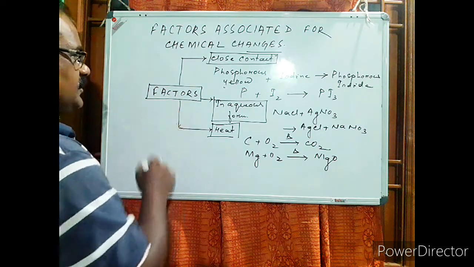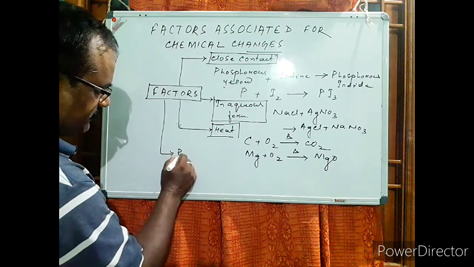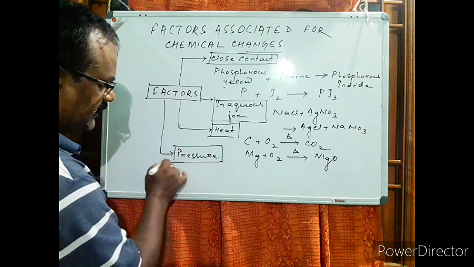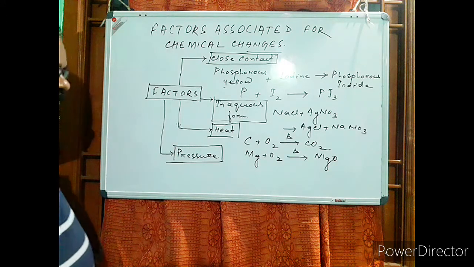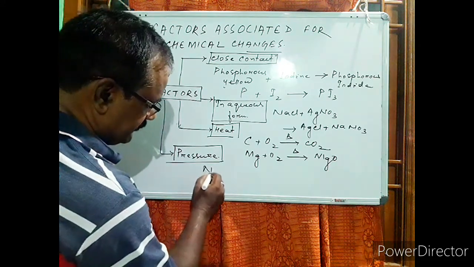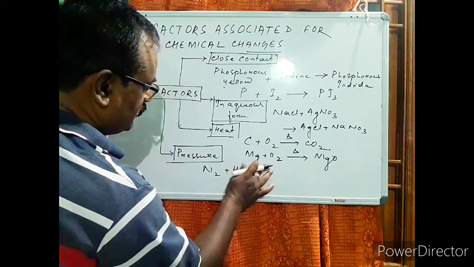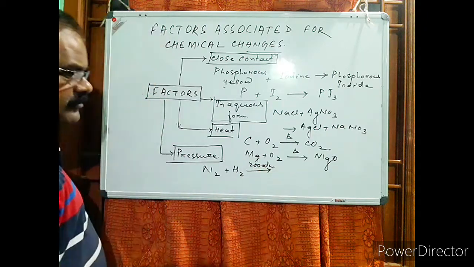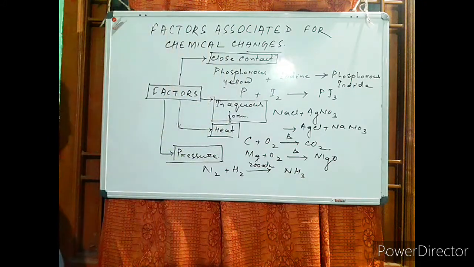Similarly, some other factors, like pressure. Pressure is another factor where there are certain chemical reactions or chemical changes which take place in presence of pressure. For example, nitrogen, when it combines with hydrogen at very high pressure, about 200 atmospheric pressure, forms ammonia. So pressure is another factor.